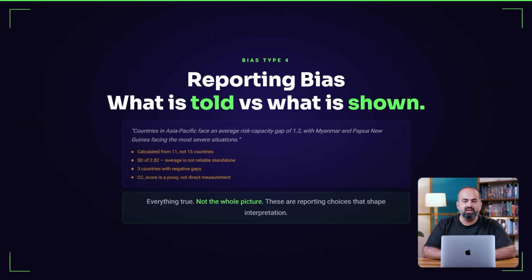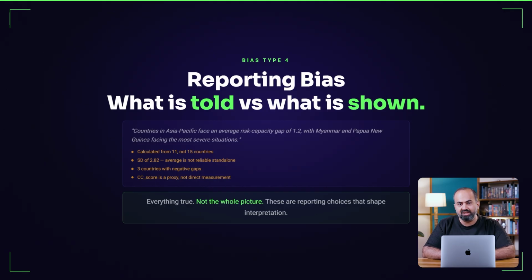Look at the draft. She has written, countries in Asia Pacific face an average risk capacity gap of 1.2, with Myanmar and Papua New Guinea facing the most severe situations. Her sentence is accurate, but it omits key context. It does not mention the limited sample, the variation, or that coping capacity is a proxy. These are not errors, these are reporting choices that shape interpretation.